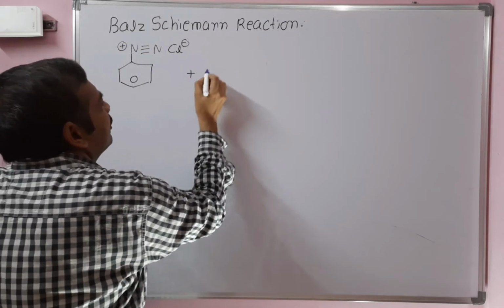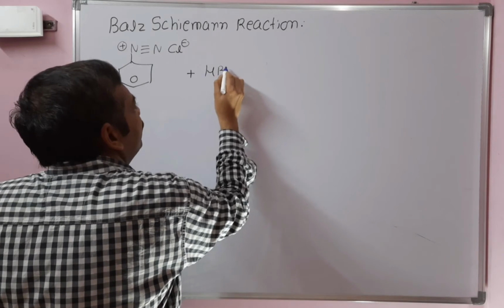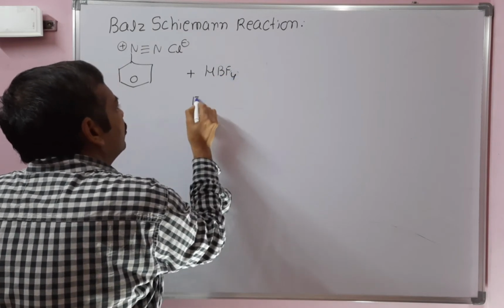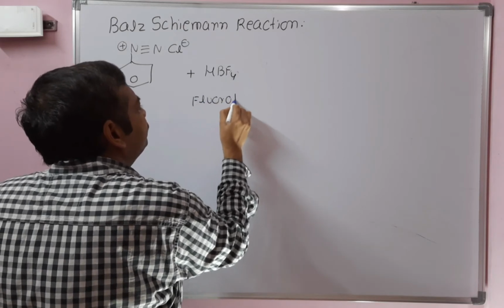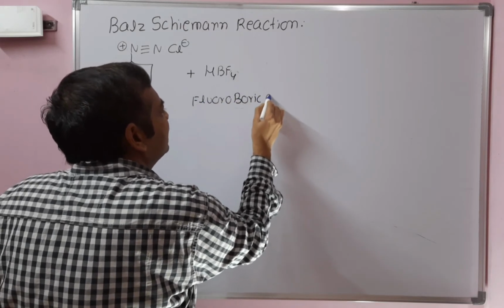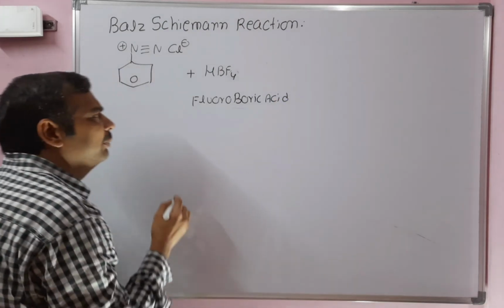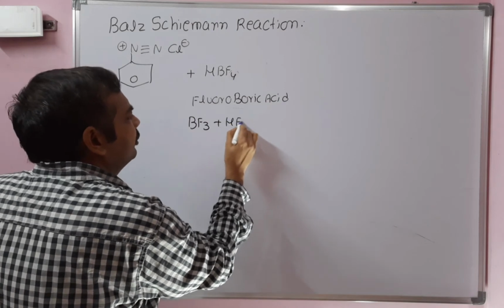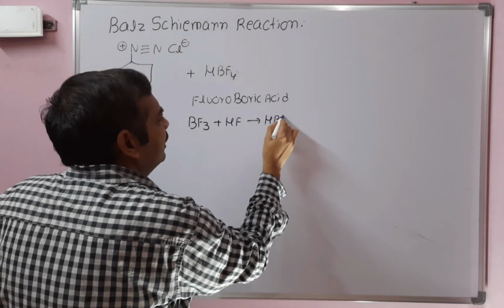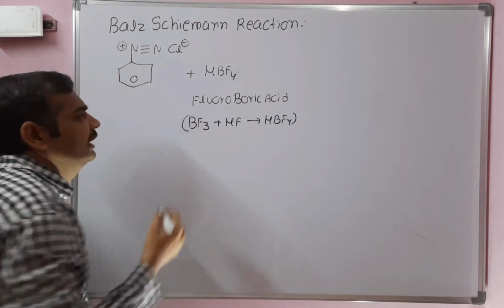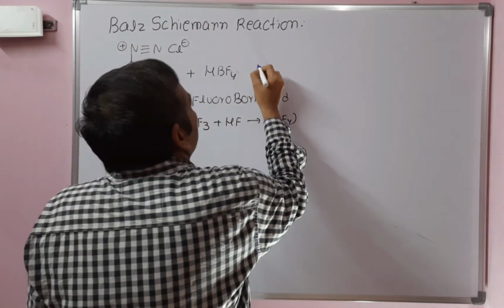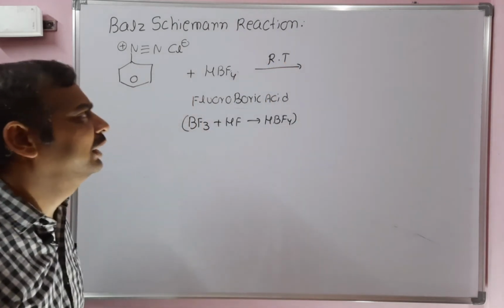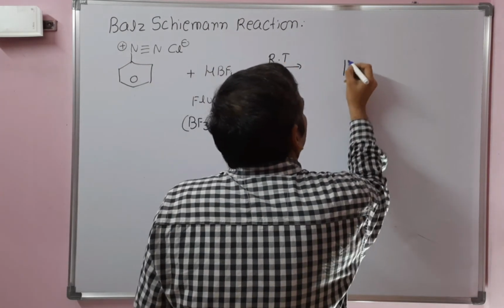reacts with fluoroboric acid, HBF4. This fluoroboric acid can be prepared by using BF3 reacting with HF. Fluoroboric acid will be obtained, which is used as a reagent in the Balz-Schiemann reaction. When fluoroboric acid reacts with benzene diazonium chloride at room temperature, initially we will get